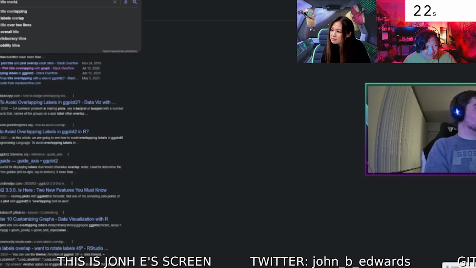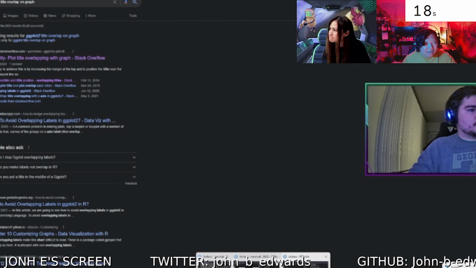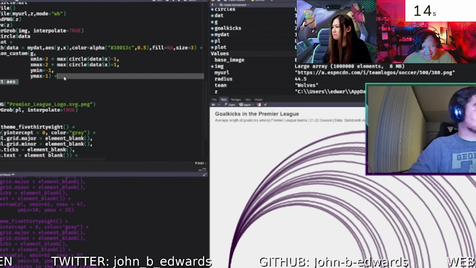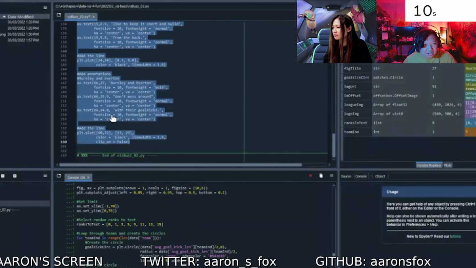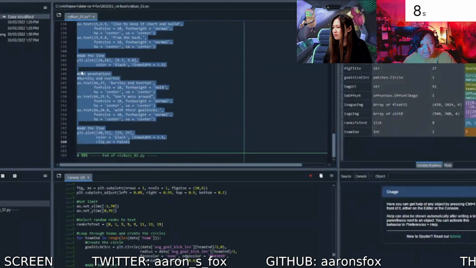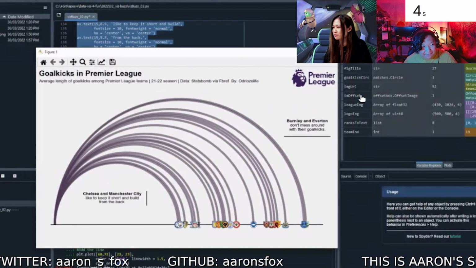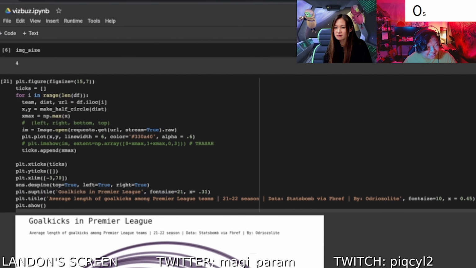In the last 20 seconds to go, we're looking at John's graph here. He is trying to get some logo aspects. He's trying to get some titles on there. He's trying to figure out the labeling right now. I think that's also the case here for Aaron. He is running through his code. Here he is. Look, he has a logo there. He has the different aesthetics in terms of labeling. And here's, oh, it is done.